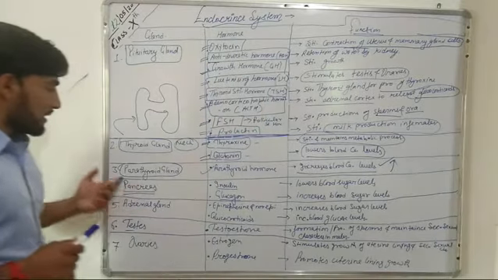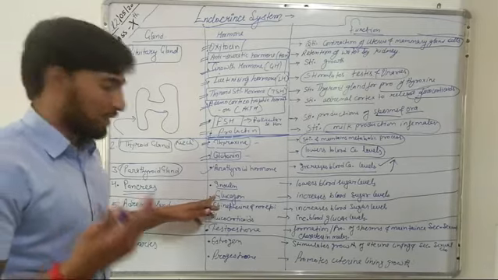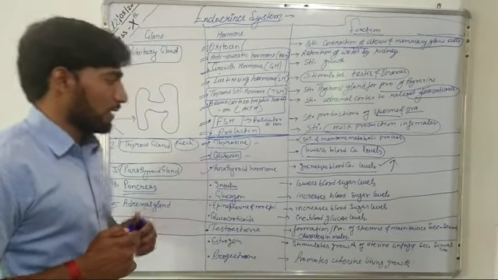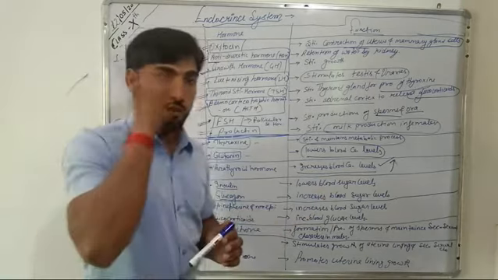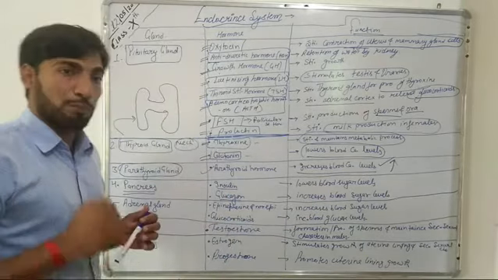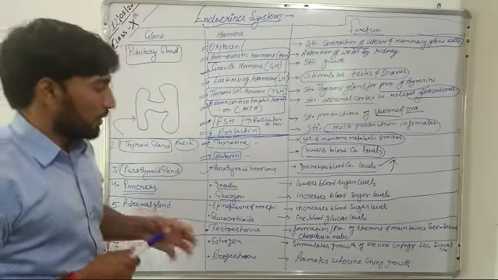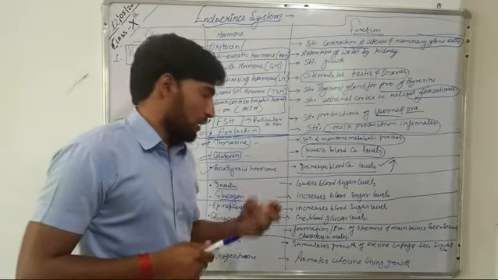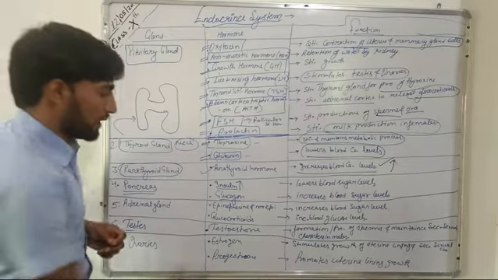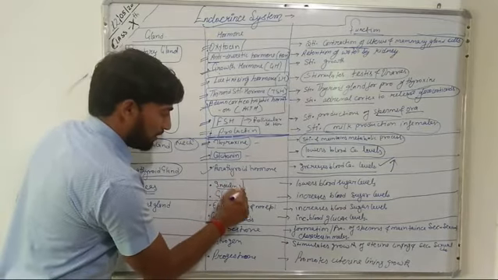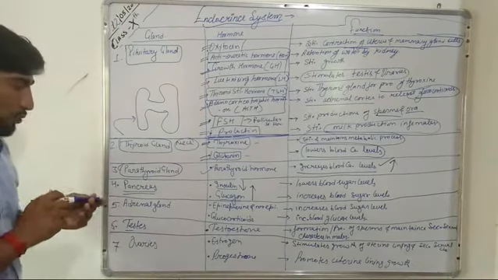Now, the second hormone that is released by the pancreas is glucagon, and this glucagon increases the blood sugar levels, because glucagon is responsible for the breakdown of glycogen into simple sugars. So it increases the blood sugar levels. So insulin decreases the blood sugar level, and glucagon increases the blood sugar level. They have opposite functions to each other.